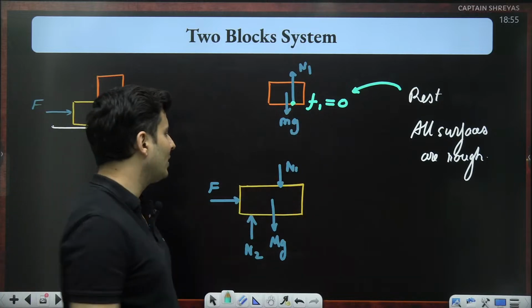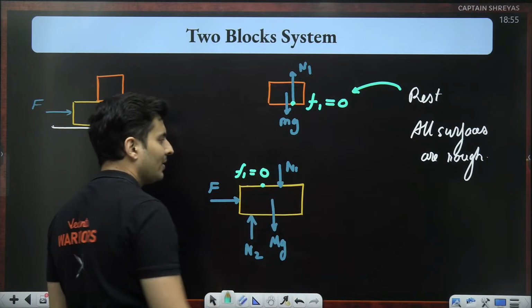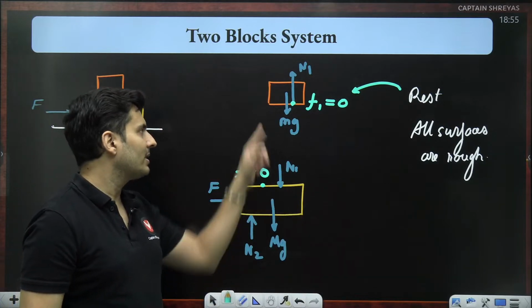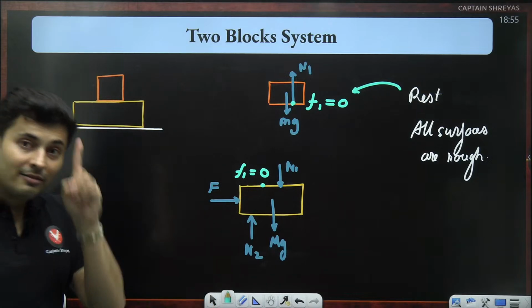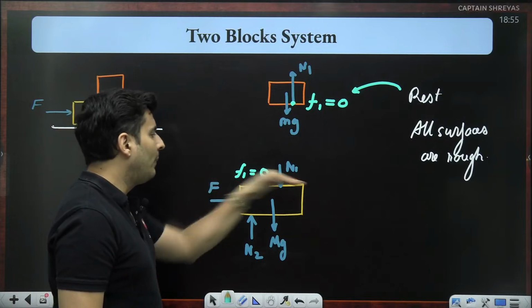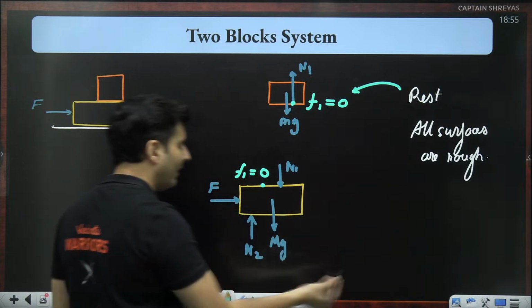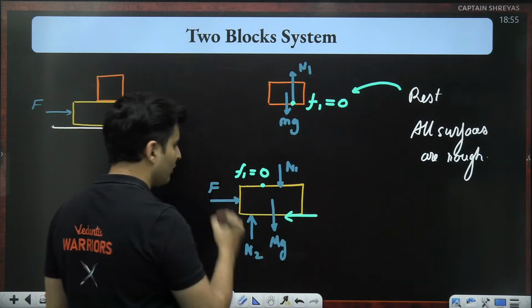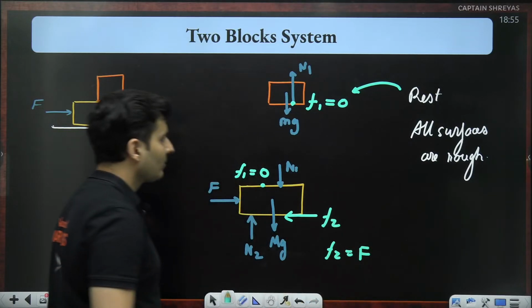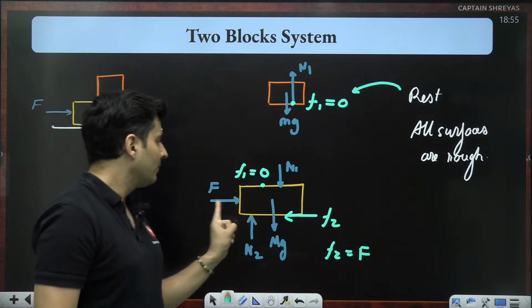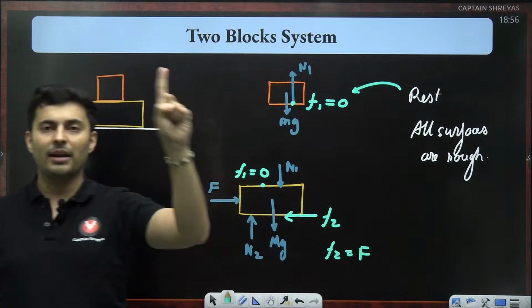So if F1 is 0, that means over here, the reaction of it will also be 0. The reaction on the top surface of the lower block, friction wise, will also be 0. Which means now we got clarity that the upper surface will not encounter friction. It's only the lower surface. And the lower surface has nowhere else to apply but to oppose this force. So the lower surface will oppose it and it will be equal to F. So between the blocks there is no friction, but between the ground and the lower block there is force of friction, left side, having magnitude F.